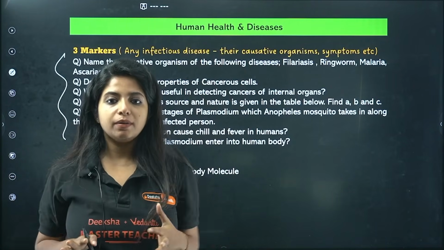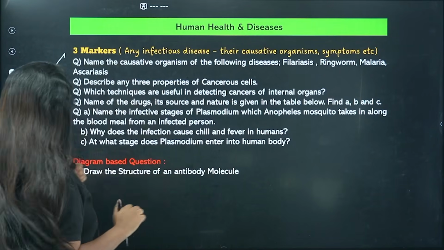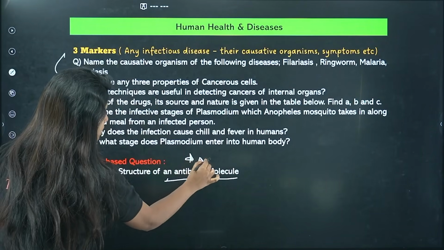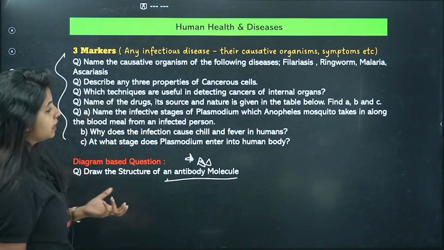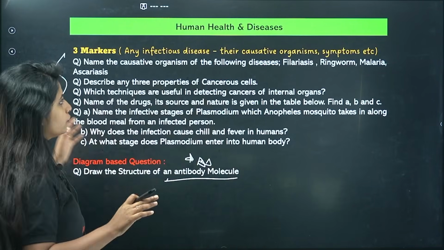So that is usually being asked in all the MQPs. So you can expect any of them being asked again. Okay, now diagram based question, the chances of antibody molecule coming is there, but not too much, but yes, please practice it. It's a very easy diagram, right? So please know the diagram of antibody H2L2, please know the importance of all of it.